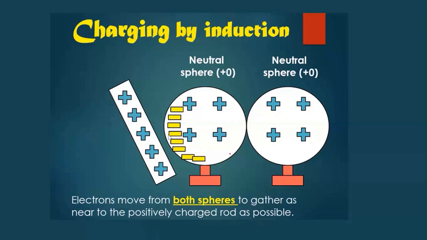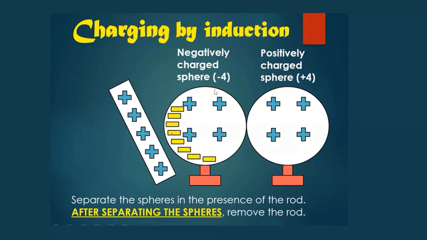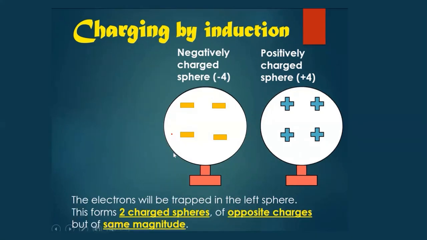What will happen next? The negative charge will move near to the positively charged rod and neutralize. So A will consist of negative charge and B of positive charge. It will produce two charged spheres of opposite charge but the same magnitude.